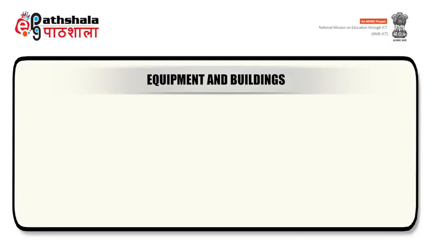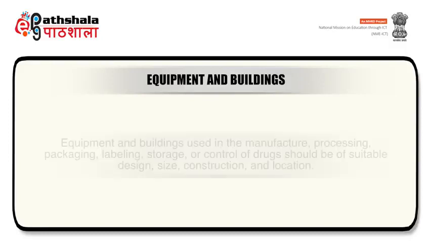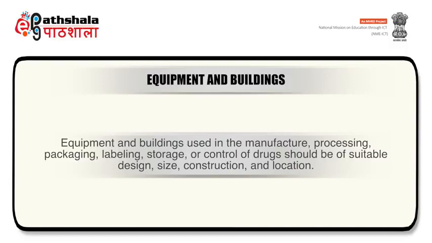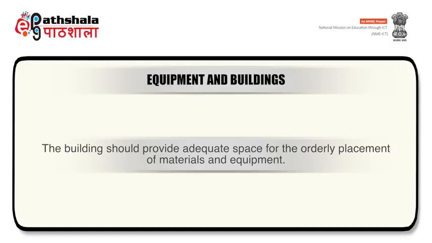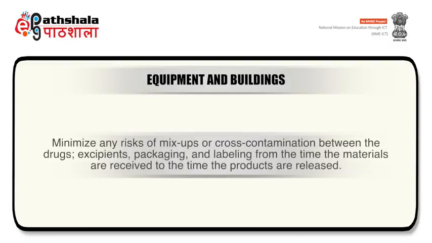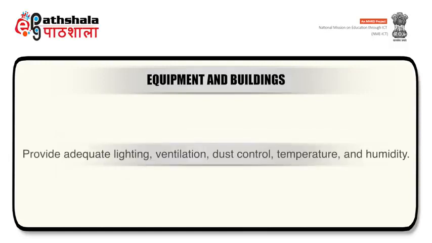Now we will discuss equipment and buildings under GMP. Equipment and buildings used in the manufacture, processing, packaging, labeling, storage or control of drugs should be of suitable design, size, construction and location. Further, these should be maintained in a clean and orderly manner. The building should provide adequate space for the orderly placement of materials and equipment, should minimize any risk of mix-ups or cross-contamination between the drugs, excipients, packaging and labeling, should provide adequate lighting, ventilation, dust control, temperature and humidity.